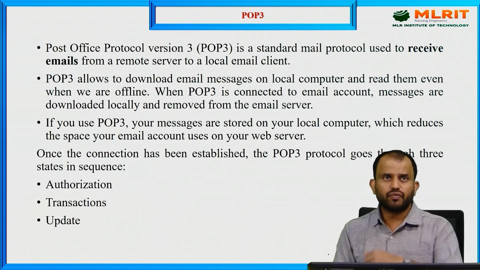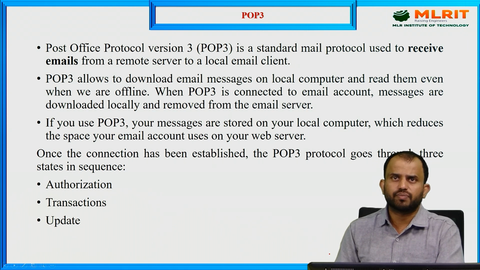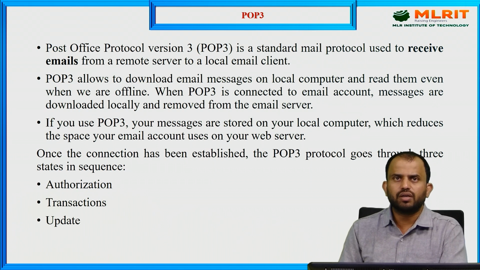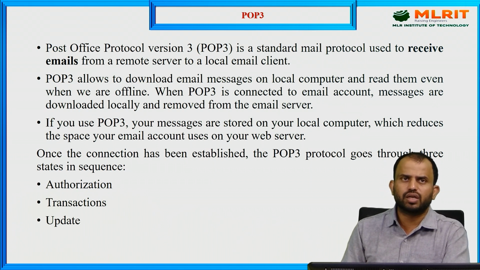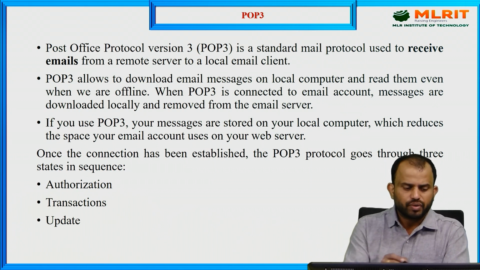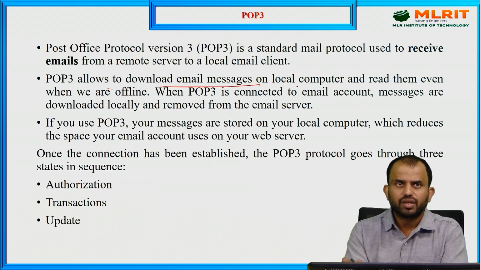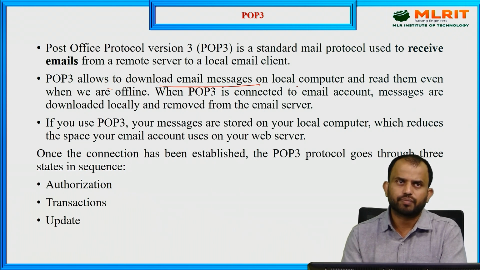But what is Post Office Protocol version 3? It is a standard mail protocol used to receive email from a remote server to a local email client. It basically acts as a remote email server system. It allows us to download email messages to a local computer and read them. But when POP3 connects to an email account, the messages are downloaded locally and removed from the email server. That is the major thing about POP3.